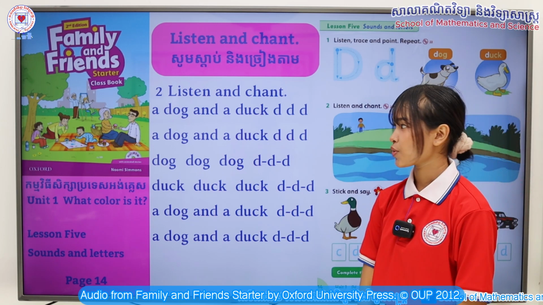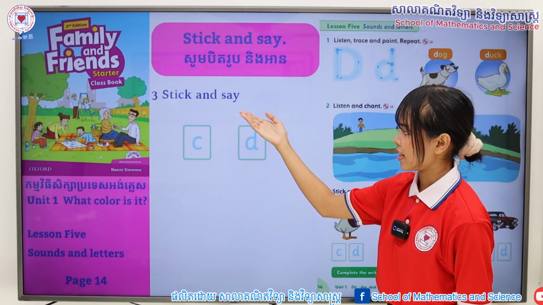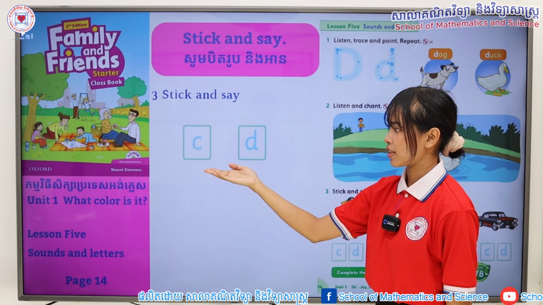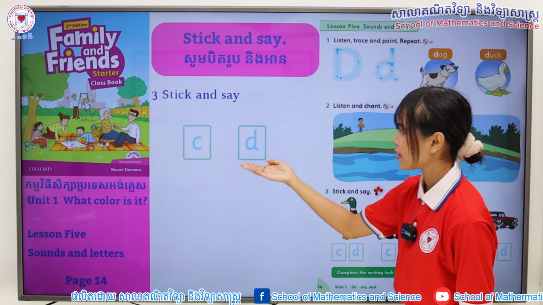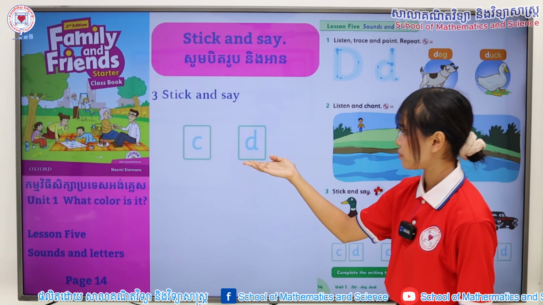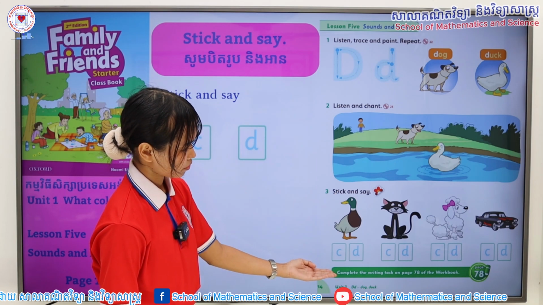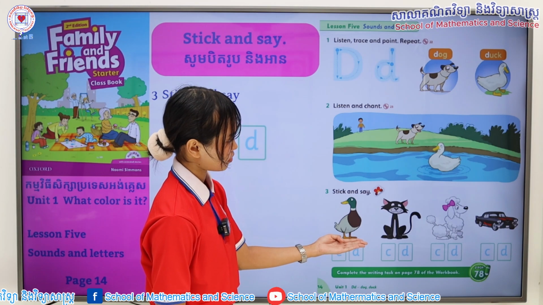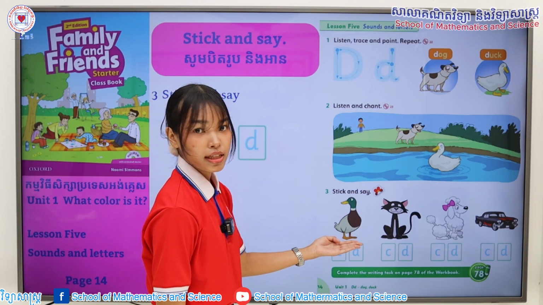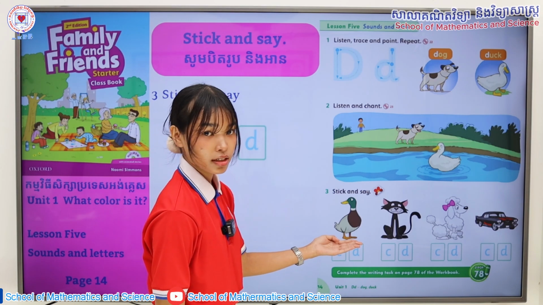Now, after we listen to our chant, let's move on to our next section. Stick and say. Let's take a look at our sticker. It consists of letter C and letter D. Now, let's take a look at this section over here. Let's take a look at our picture. What picture is it? It's a duck. D, D, duck.